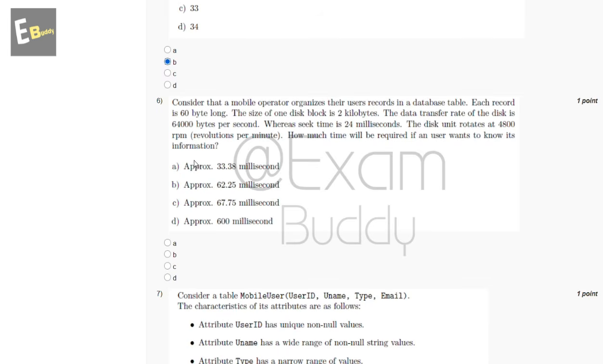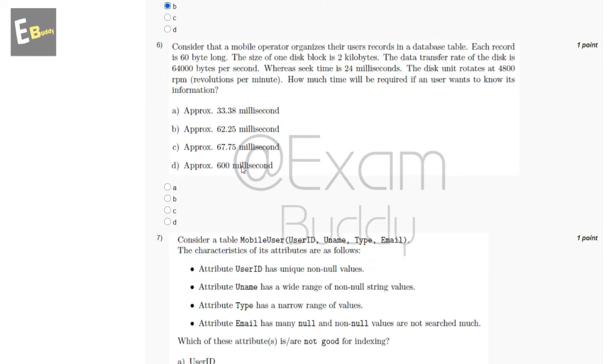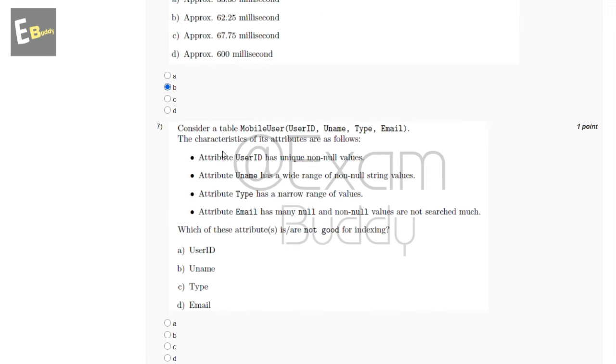Now the sixth question is: consider that a mobile operator organizes their user records in a database table. Each record is 60 bytes long. The size of one disk block is 2 kilobytes. The data transfer rate of the disk is 664,000 bytes per second, whereas seek time is 24 milliseconds. The disk unit rotates at 4800 RPM, revolutions per minute. How much time will be required if a user wants to know their information? So these are the options, and the answer of our sixth question is B, approximately 62.25 milliseconds.